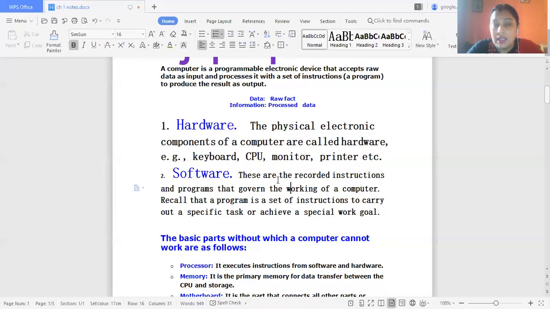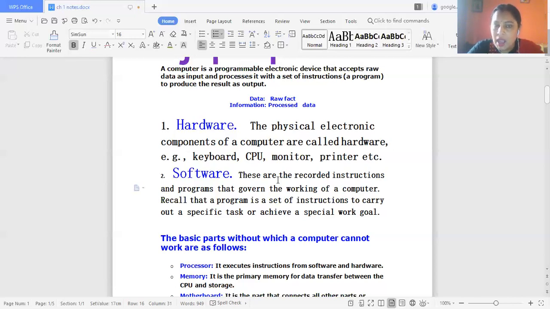Suppose there is a specific goal or task; the set of instructions we perform to obtain it is software. So software is the intangible component of a computer system, and hardware is the tangible component.